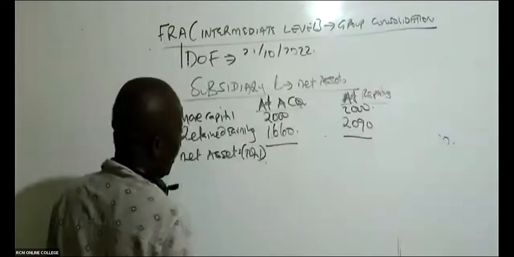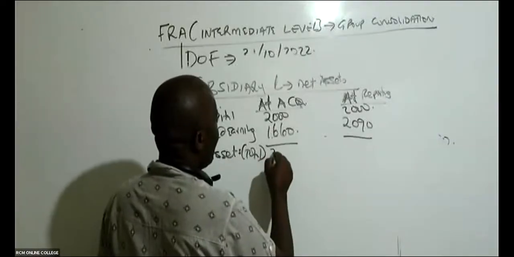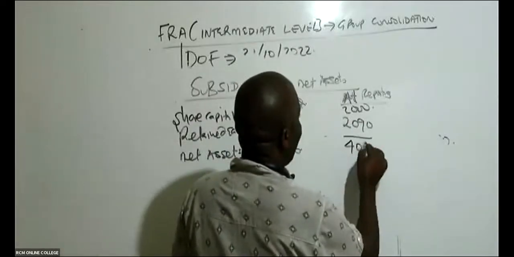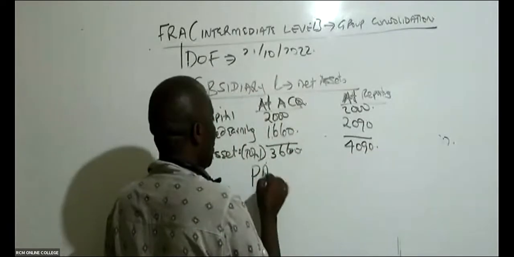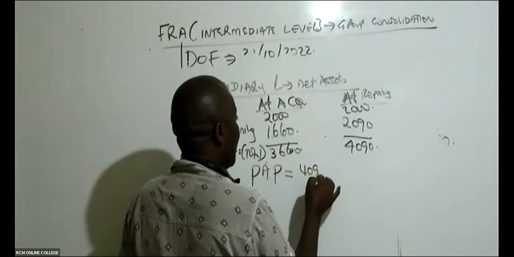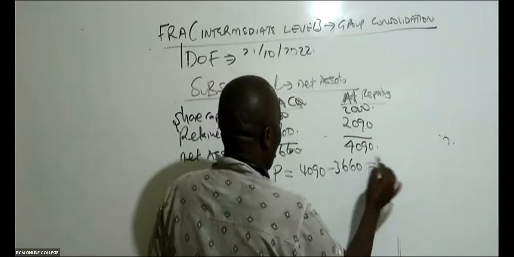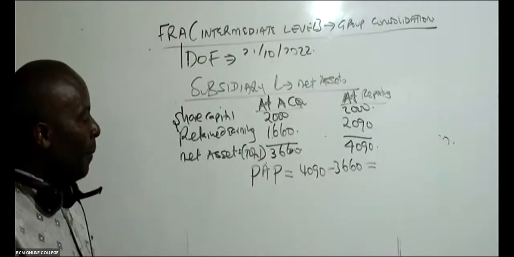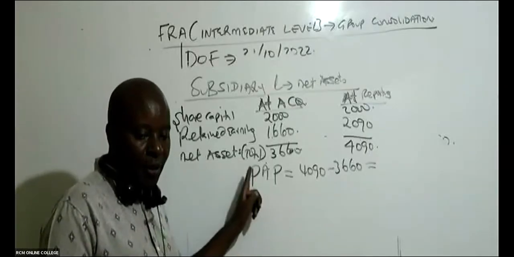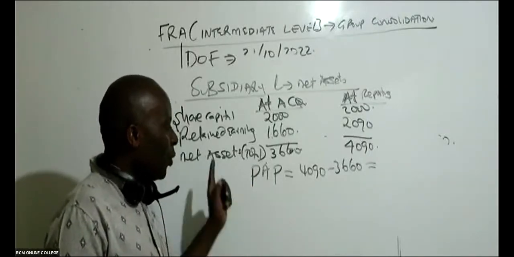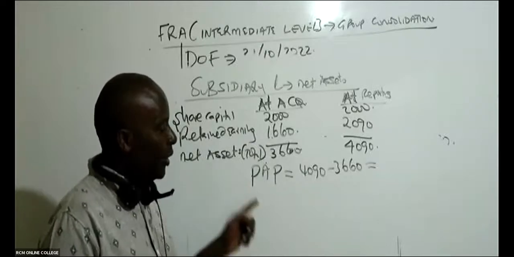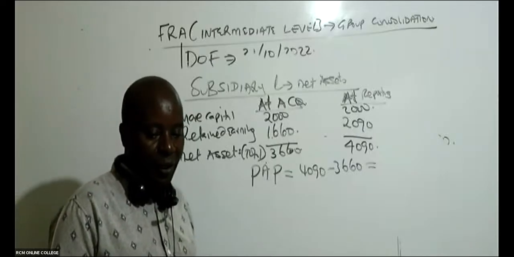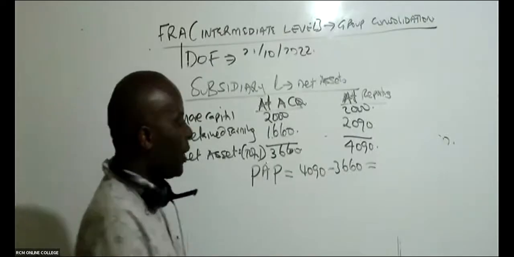So please give me the total net assets. What are the net assets at acquisition? This is very easy. This is 3660, and then this is 4090. So what is the post-acquisition profit? It will be 4090 minus 3660. PAP stands for post-acquisition profit. So 4090 minus 3660 gives me what figure? Somebody tells me it is 430.